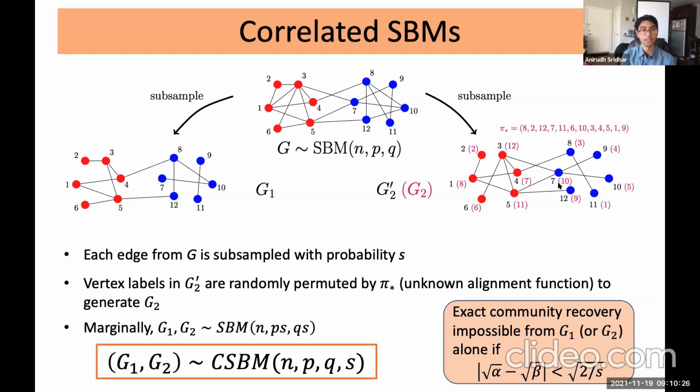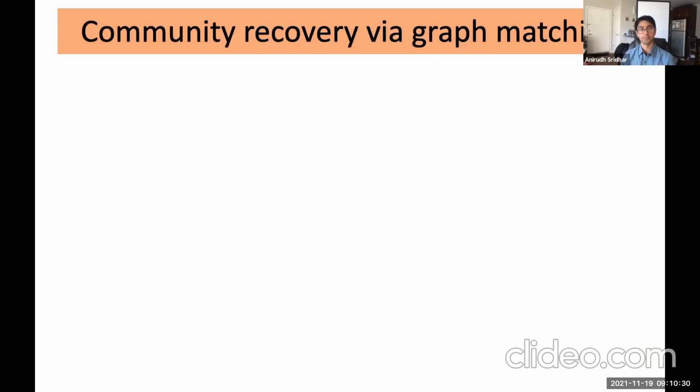Right, so this is a useful observation out of all this. Now, the key contribution of our work is to study how we can use multiple correlated networks in order to improve community recovery algorithms. So let's talk a little bit more about the details there.